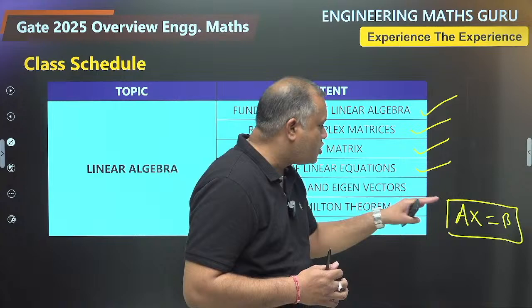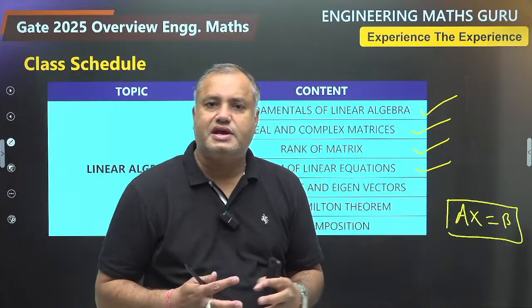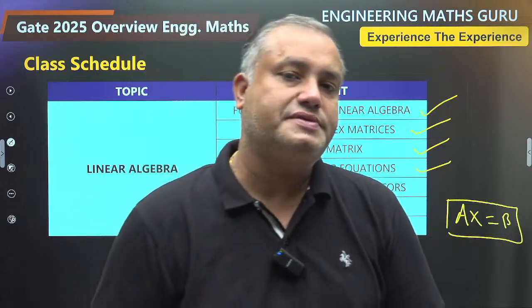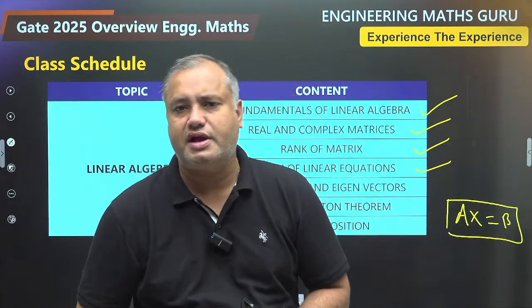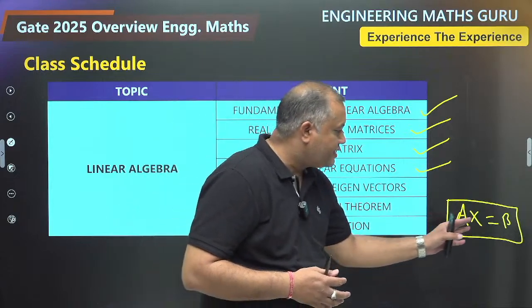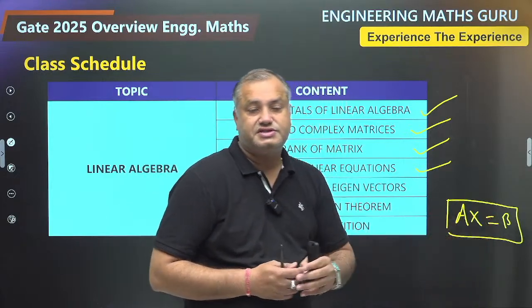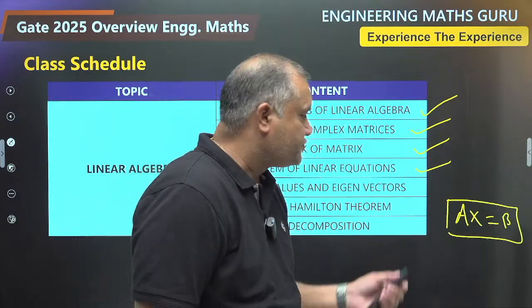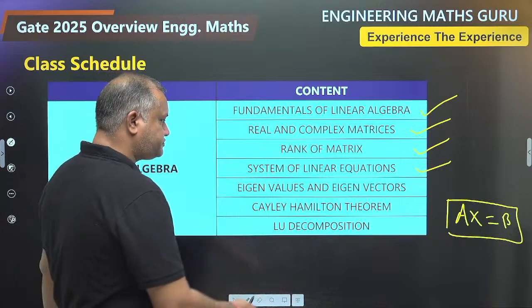So for a non-homogeneous system, the solution analysis means consistency check. You will get 3 kinds of solution: unique solution, infinite solution, and of course the no solutions case. And if you are having a homogeneous system, that is the right hand side is 0, in that case you will be getting trivial and non-trivial solutions. So we will go through all these concepts.